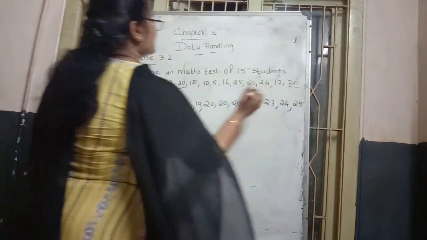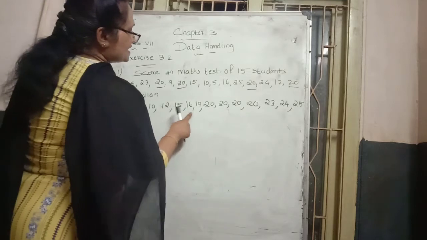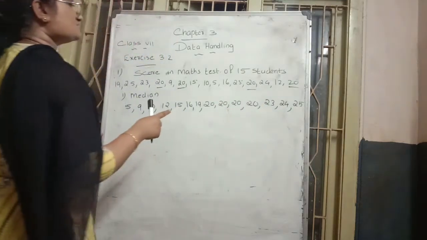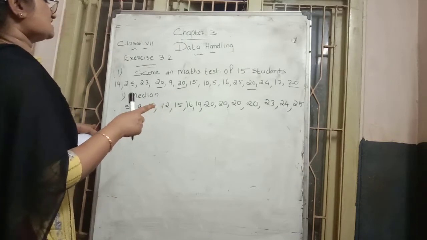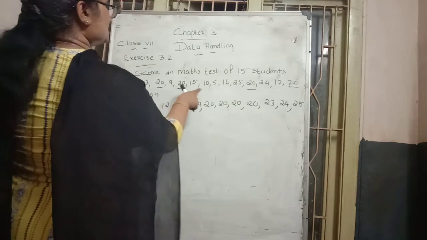Now, does it become 15 or not? Once we count: 1, 2, 3, 4, 5, 6, 7, 8, 9, 10, 11, 12, 13, 14. One number is missing there. So which number is missing? Here 25, here 20, how many times?